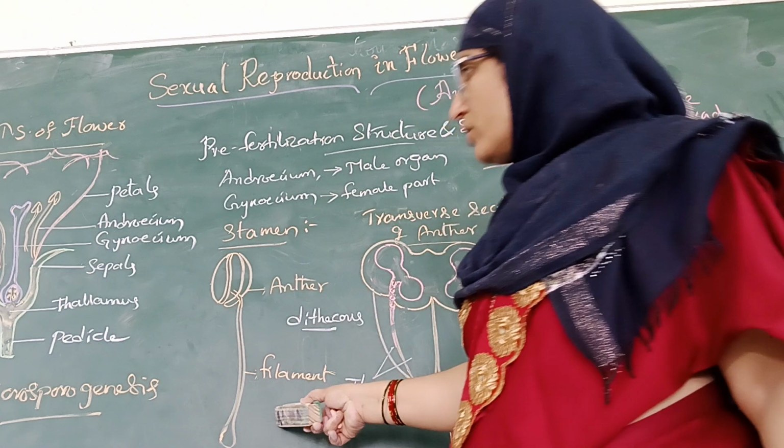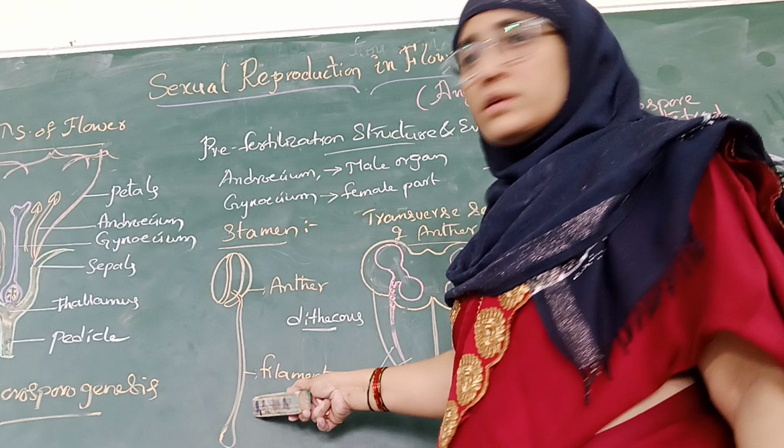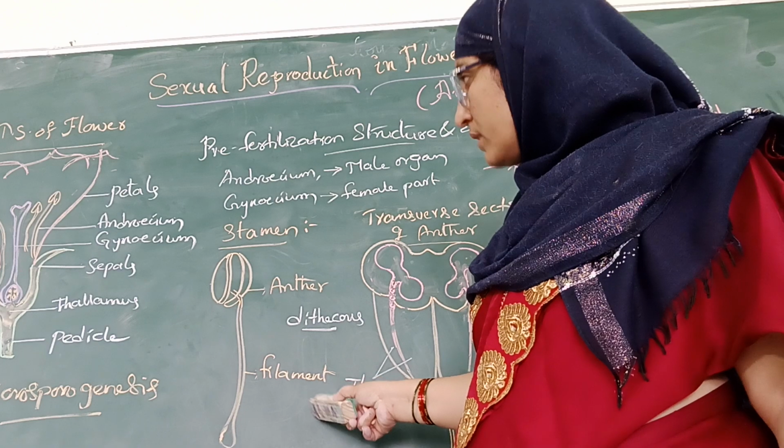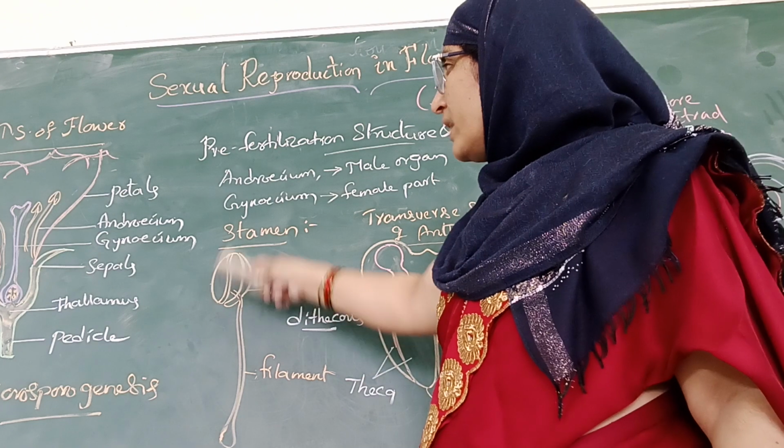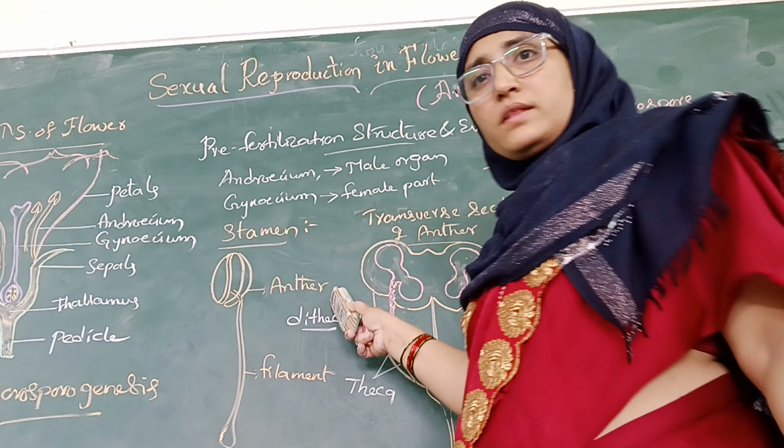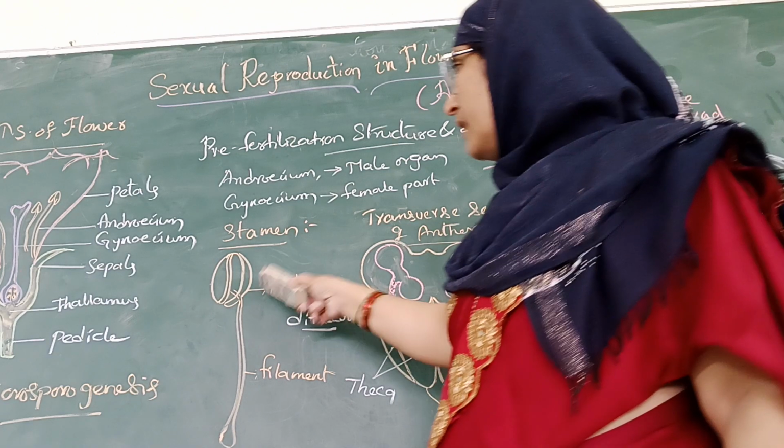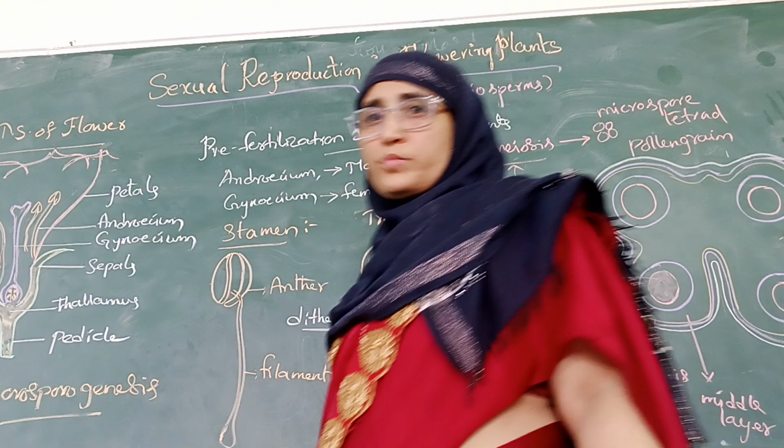When we observe the structure of the stamen, it has a long, slender, stalk-like structure called a filament, and at its tip it has a bilobed structure which is called an anther. Anther is bilobed in case of angiosperms.